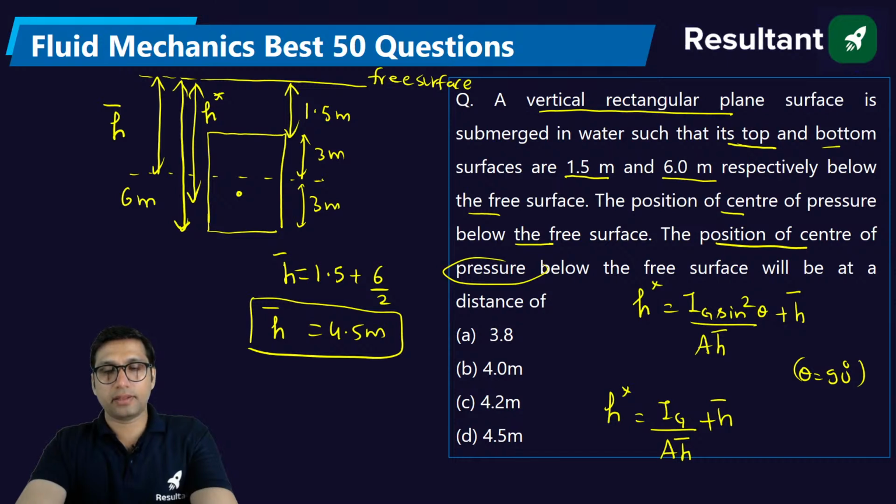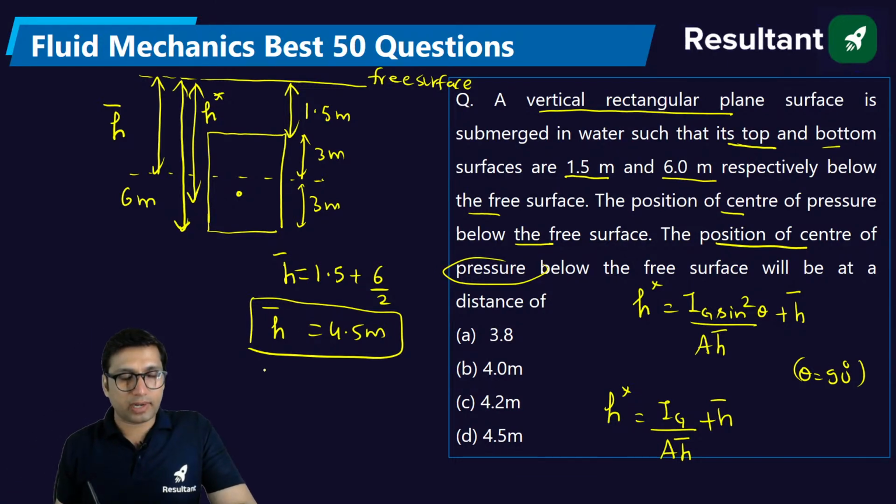In this case, we have to make an assumption. We have to assume that the width of the rectangular plate is 1 meter.